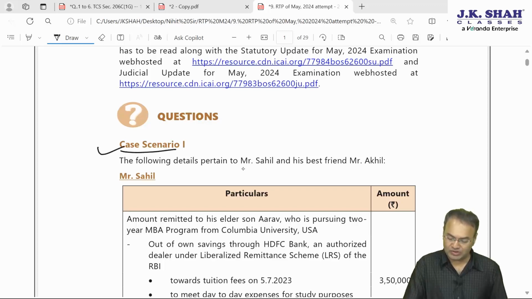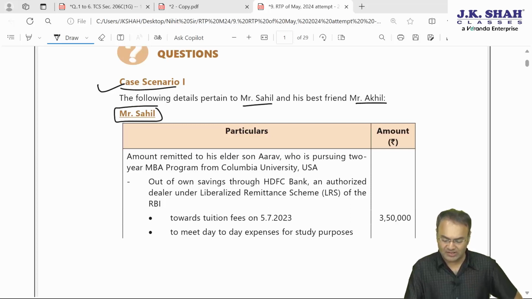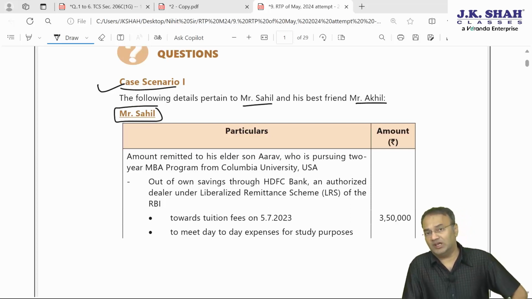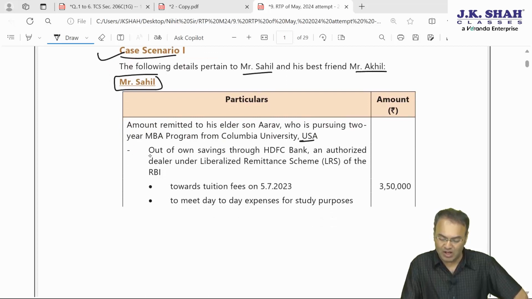The following pertain to Mr. Sahil and his best friend Mr. Akil, 2 different assessees. They have purchased some foreign currency. You have to decide whether tax will be collectible or not under section 206C, subsection 1G. As far as Mr. Sahil is concerned, he has remitted some amount to his elder son Arav, who is pursuing a 2-year MBA program from Columbia University, USA, out of savings through HDFC Bank. So this is the story of Sahil.